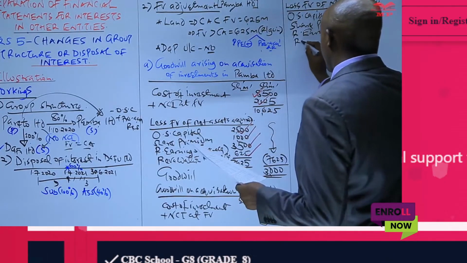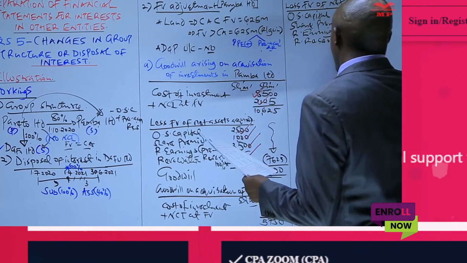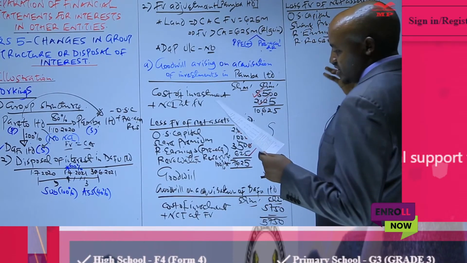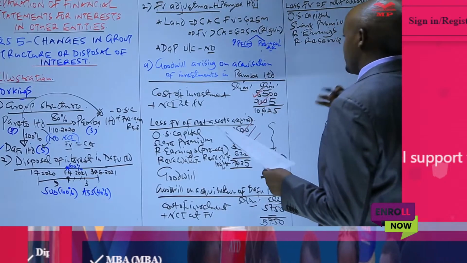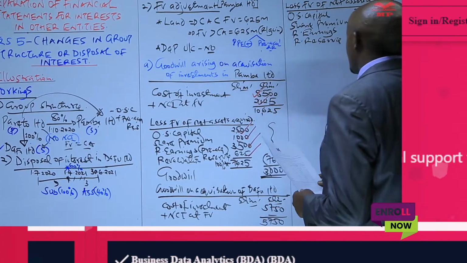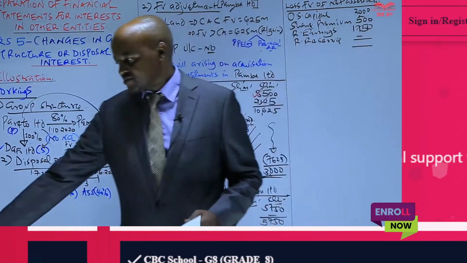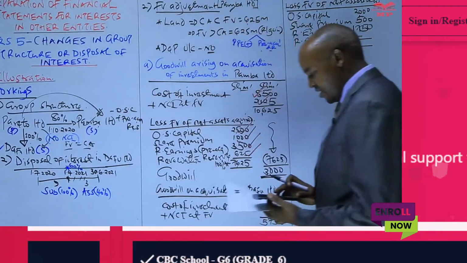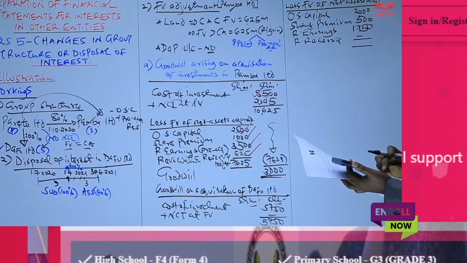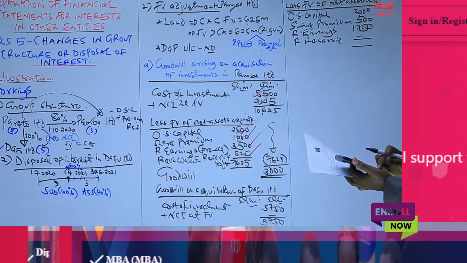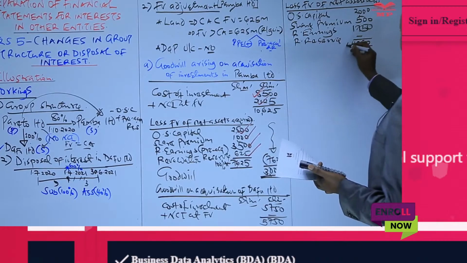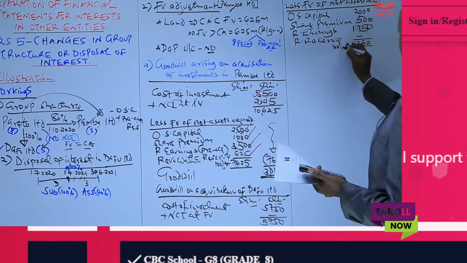As per the information given in note number 3, this company revalued its assets, but you are told their fair value was the same as the carrying amount. There was no revaluation gain or loss. So what we do, we get the total here, and then we less that from the figure we have down there. So we have 2,000 plus 500 plus 1,750, which will give us 4,250, and then we take 100% of this.